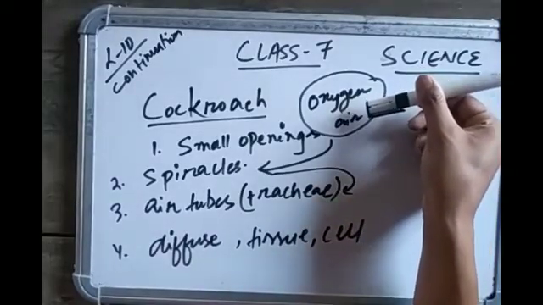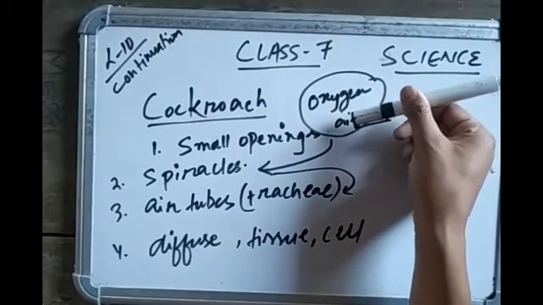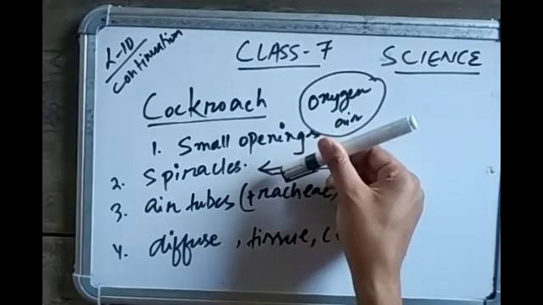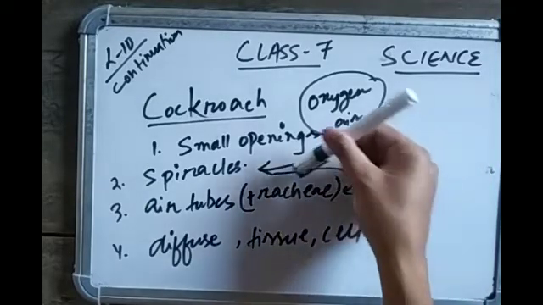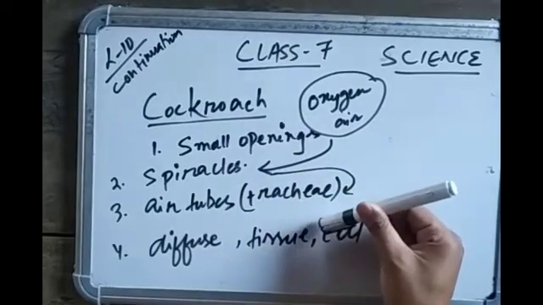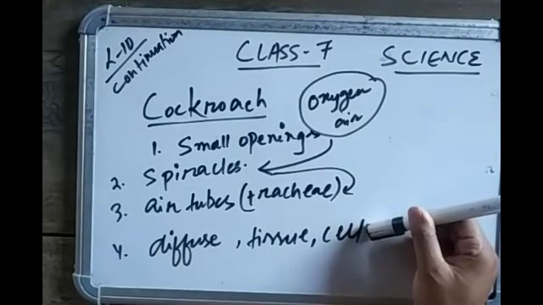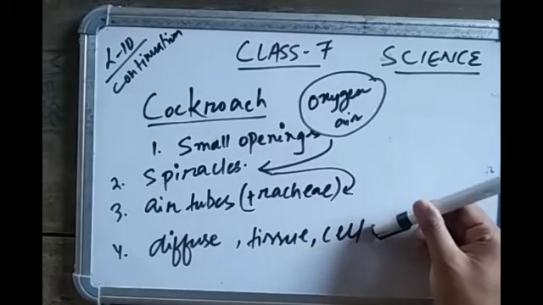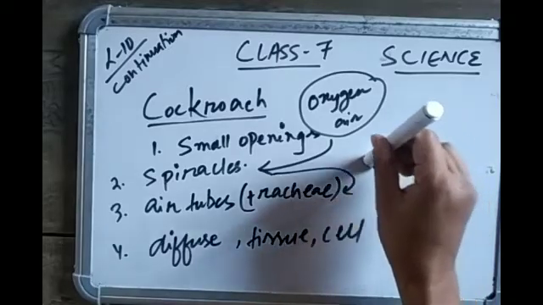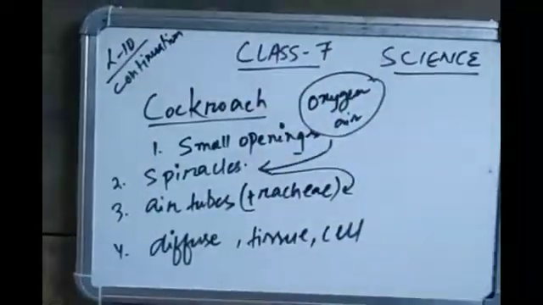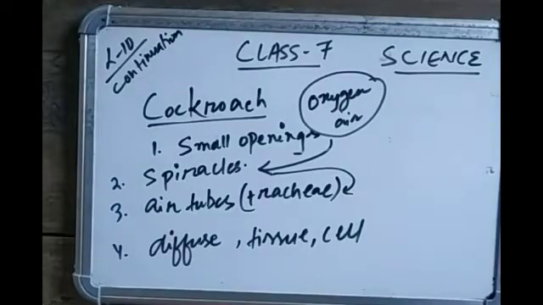Oxygen-rich air enters the insect body through openings called spiracles, and with the help of air tubes, which are called trachea, the oxygen diffuses to the tissue and finally reaches every cell of the body. Carbon dioxide produced by respiration goes back through the air tubes and out through the spiracles. So these air tubes, or tracheae, are found only in insects and not in any other group of animals.